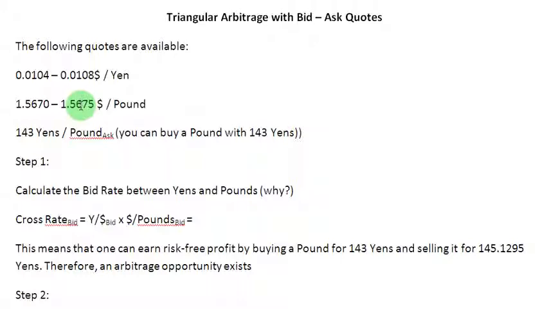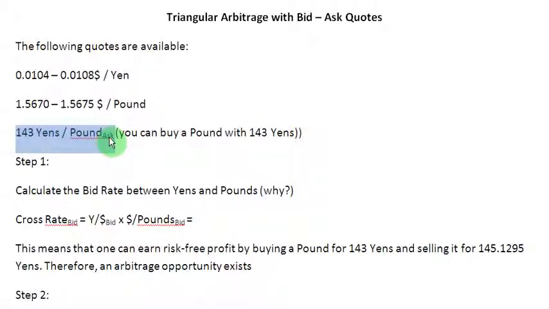Now, to go ahead with triangular arbitrage, first of all, we need to find out the cross rate between yens and pounds. And since both yen and pounds are quoted in terms of US dollars, it is going to be very simple to find out a cross rate between them. But then you might wonder, why do we need to find out the cross rate? Because the rate between yens and pounds is already given to us here, 143 yens to a pound. But if you see carefully, this is only the ask rate.